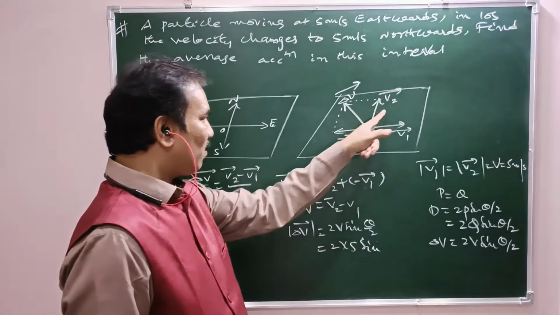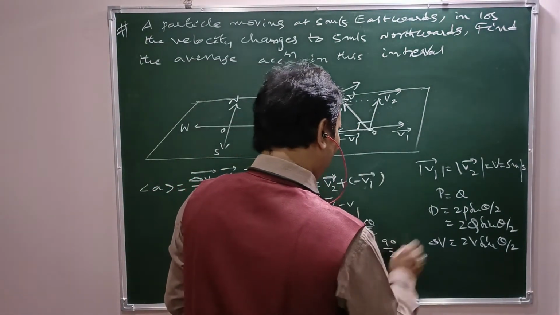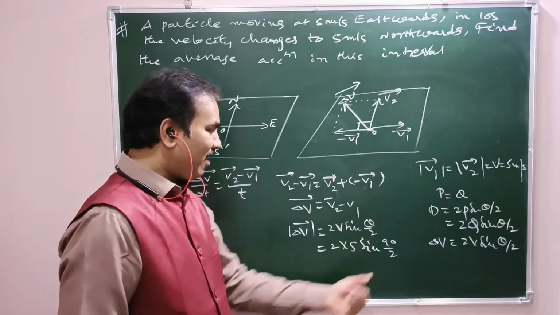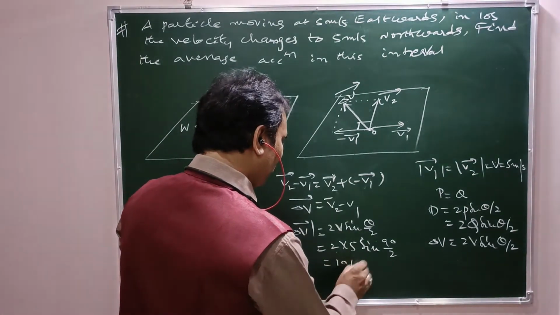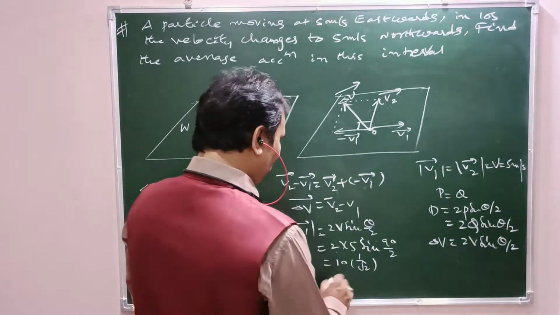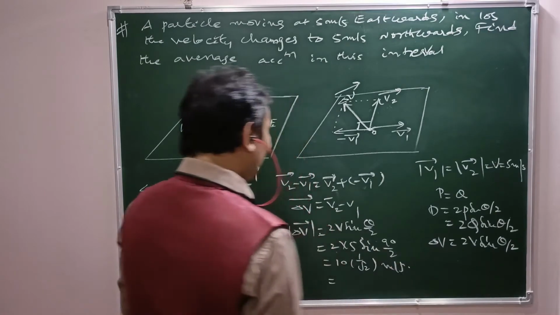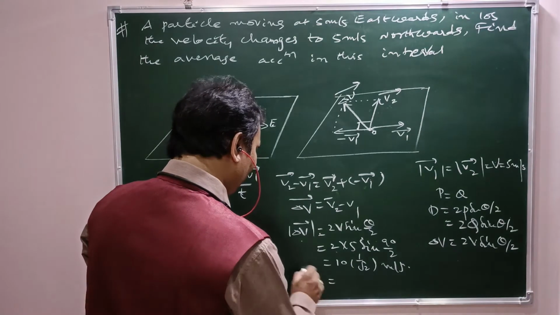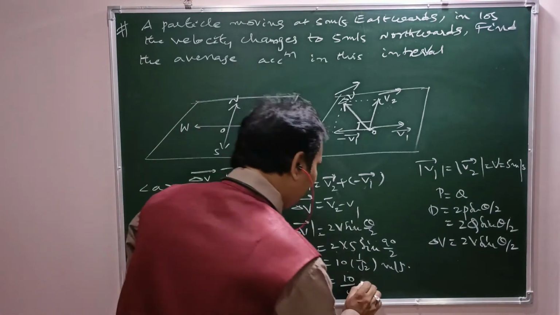What is the angle between V2 and minus V1 bar? 90 degrees, so 90 by 2, which is 45. Sin 45 is 1 by root 2. 2 times 5 is 10, into 1 by root 2, so 10 by root 2 meters per second. In vector notation, delta V bar equals 10 by root 2 meters per second.